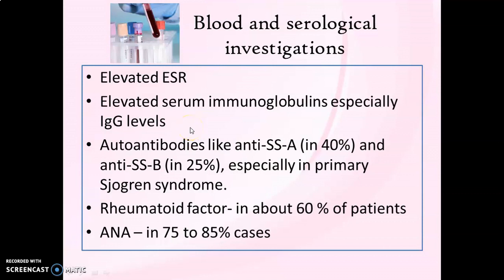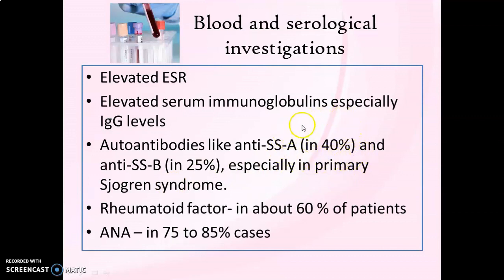Moving on to blood and serological investigations. As in any other autoimmune disorder, the erythrocyte sedimentation rate is usually high in patients with Sjogren syndrome, and there are elevated serum immunoglobulins, especially immunoglobulin G or IgG levels. And there are specific autoantibodies like anti-SSA antibody and anti-SSB antibody, that is anti-Sjogren syndrome A and anti-Sjogren syndrome B antibodies, especially in primary Sjogren syndrome. And usually they are seen in 40% of cases.